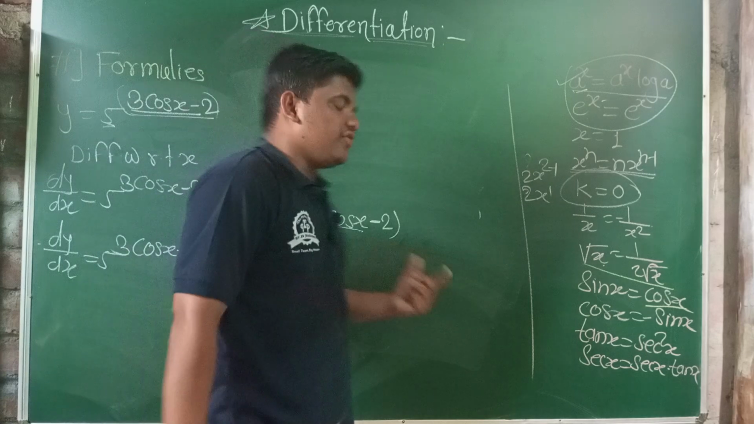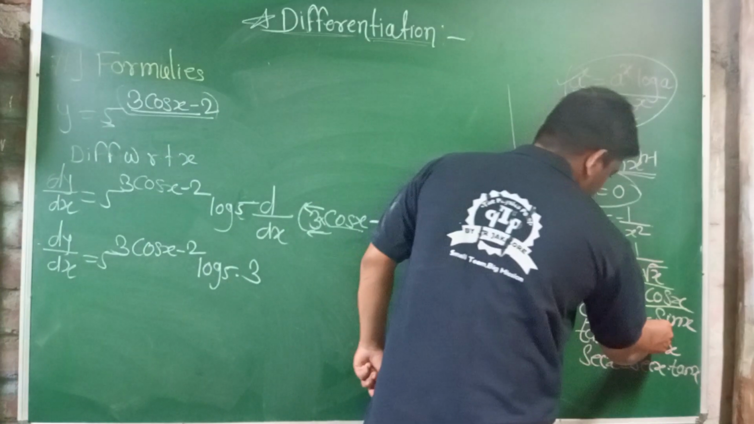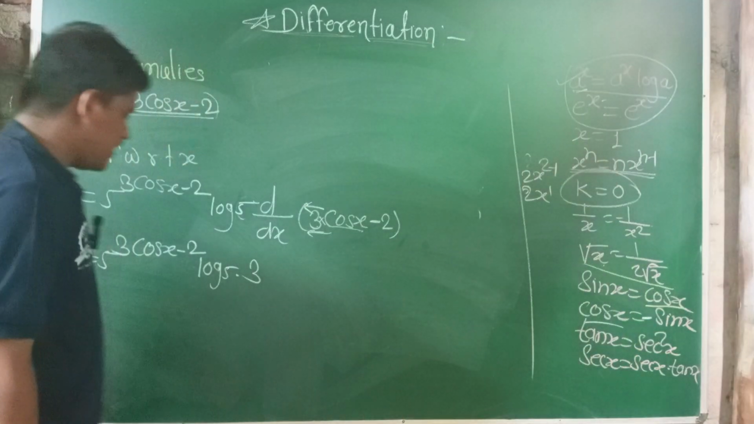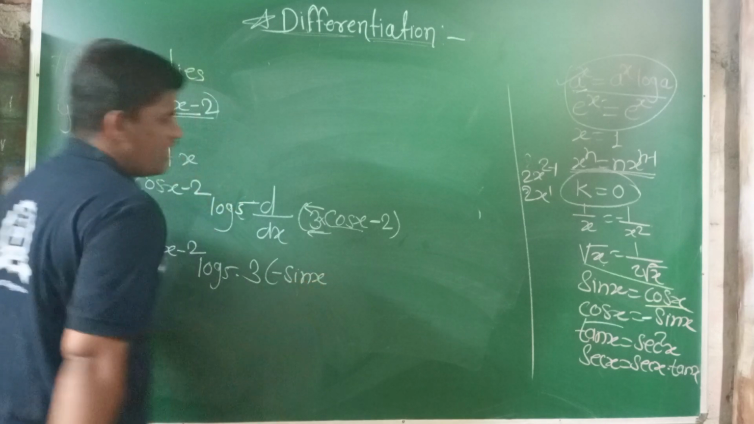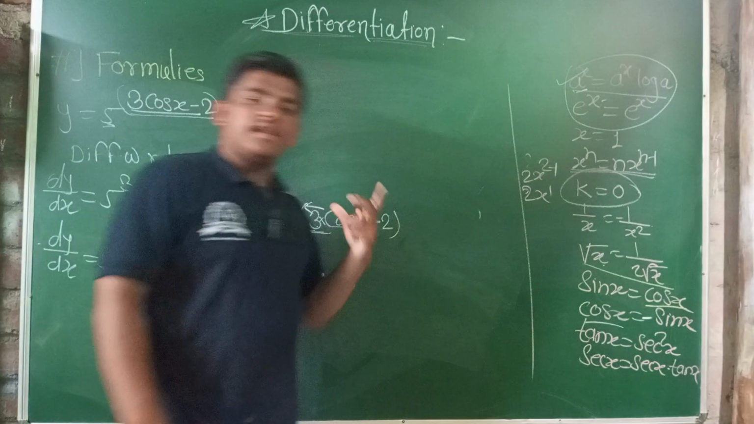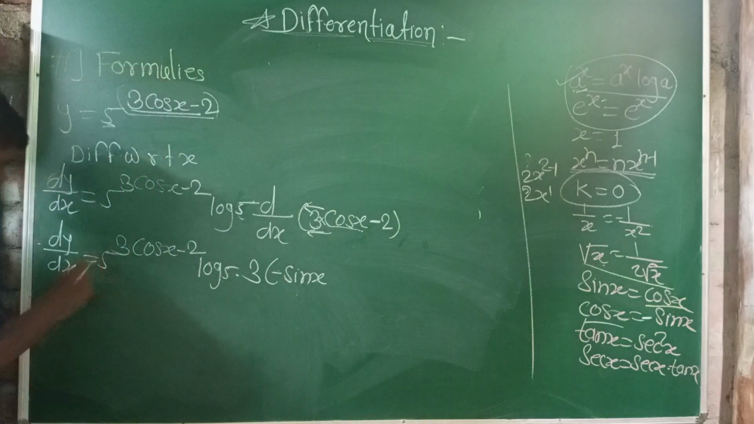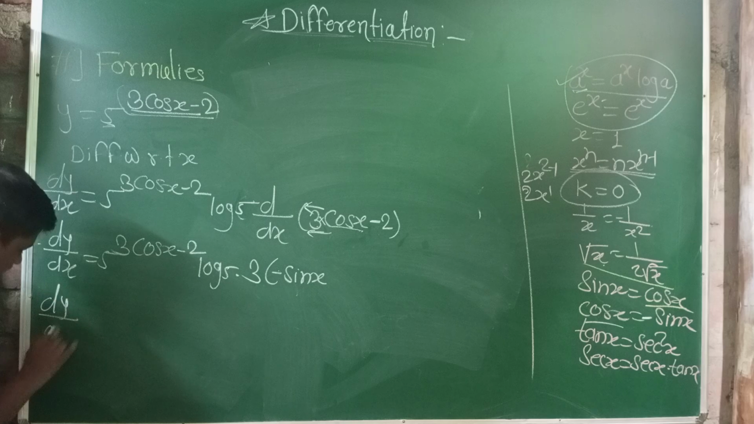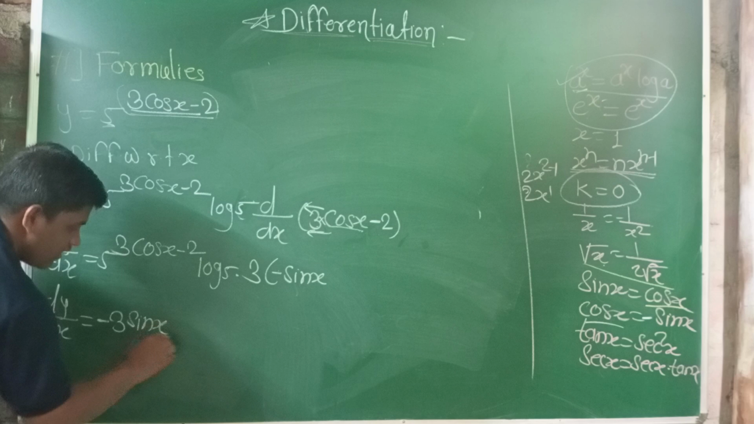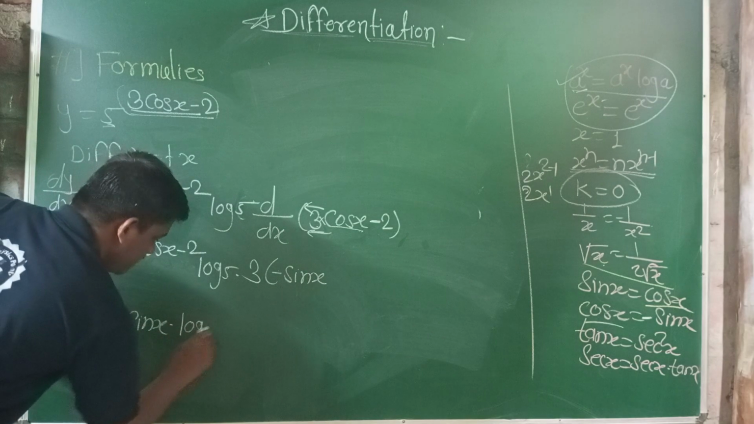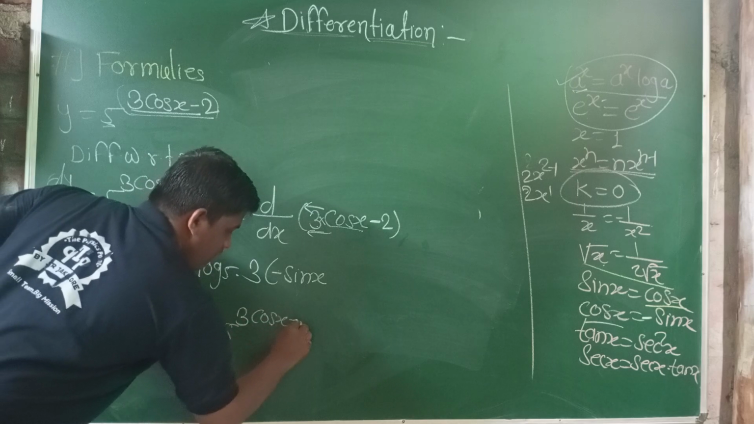And derivative of cos x, we do know the derivative of cos x. Derivative of cos x is minus sin x. Then derivative of cos x is minus of sin x, and we know that derivative of 2 or minus 2 must be 0. Then this minus is directly applied on that, because everything is in a multiplication. Then it is minus 3 sin x into log 5 into 5 raised to 3 cos x minus 2.